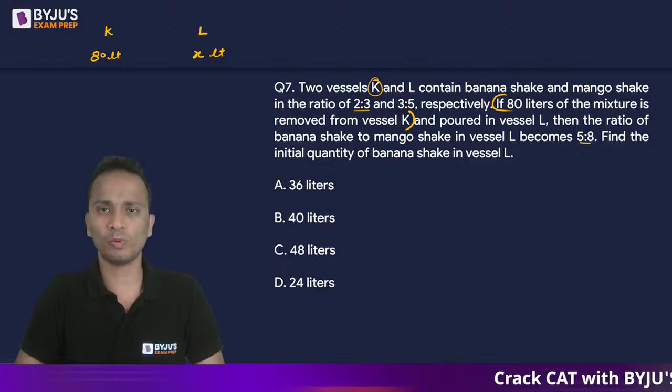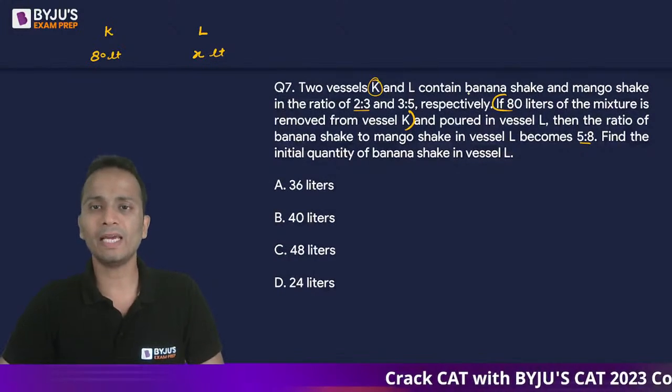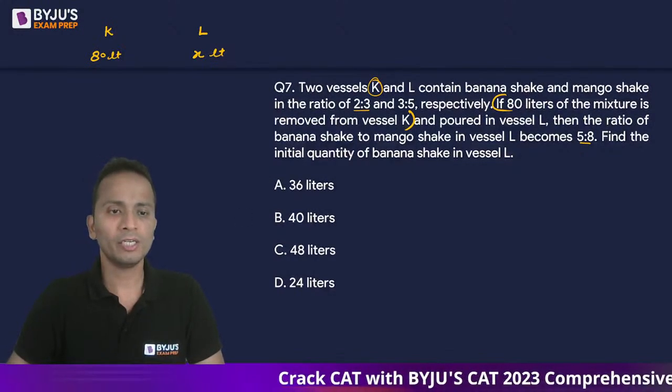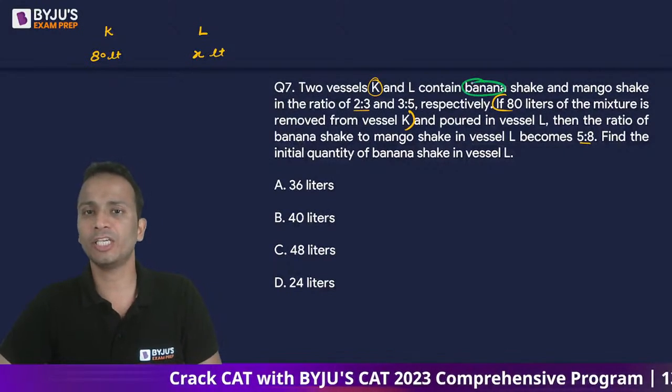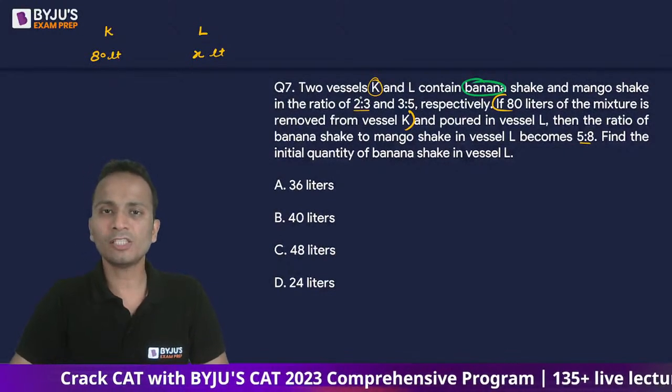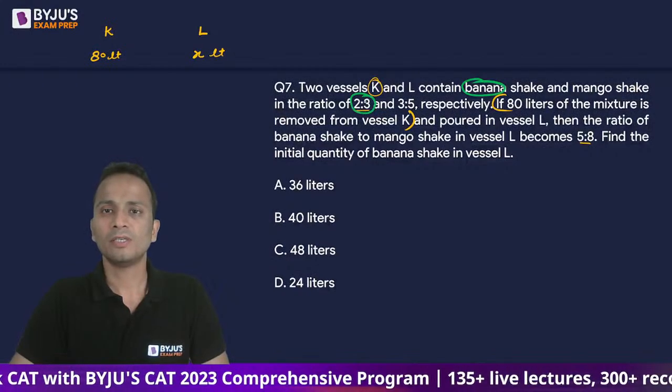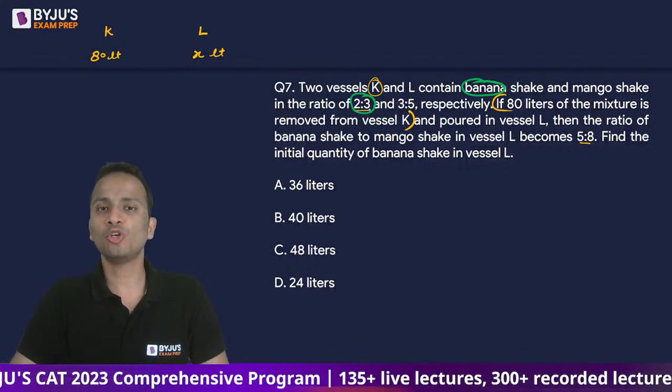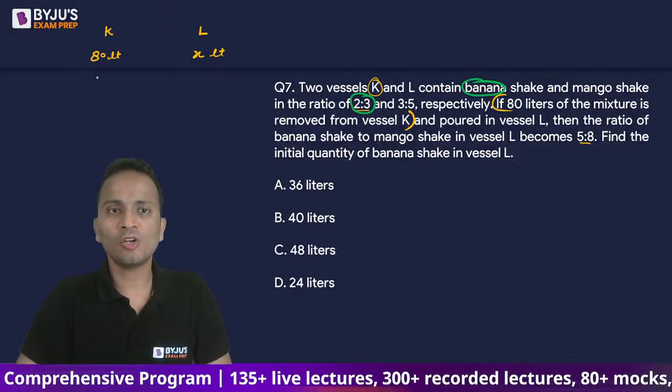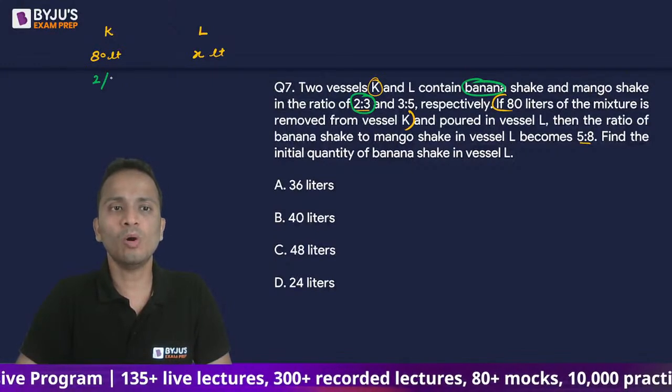You just have to choose one. So let us apply allegations on the fraction of banana shake. So in the first mixture, banana and mango were present in the ratio 2:3. So the fraction of banana shake will be 2/5.